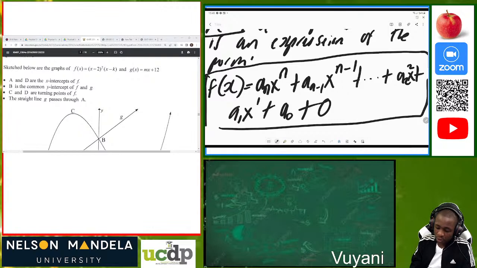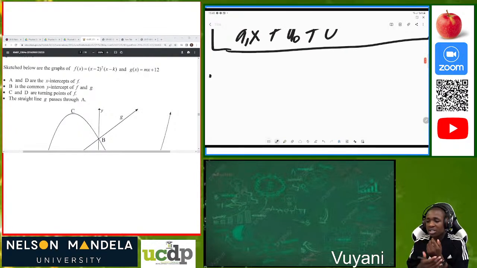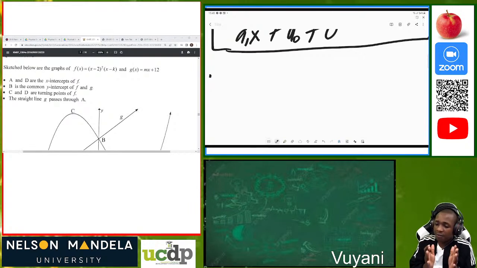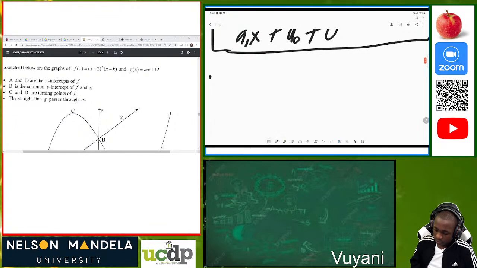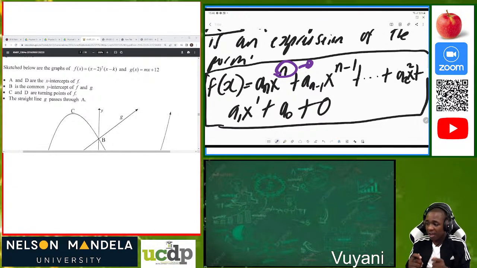I'm starting with polynomials because I want us to understand where we are going with calculus. On this concept that we just expressed, a polynomial in terms of f of x, provided that n is an element of natural numbers, the highest power of x is the one which is called the degree of a polynomial.